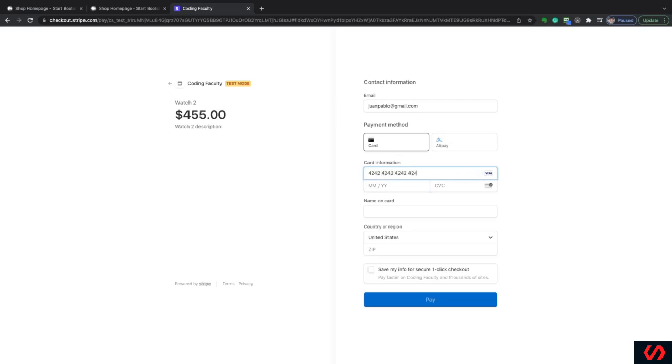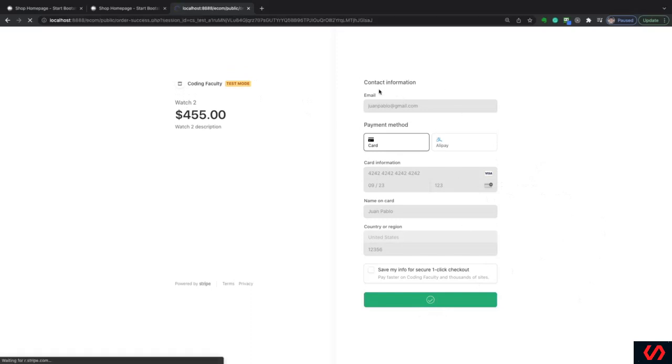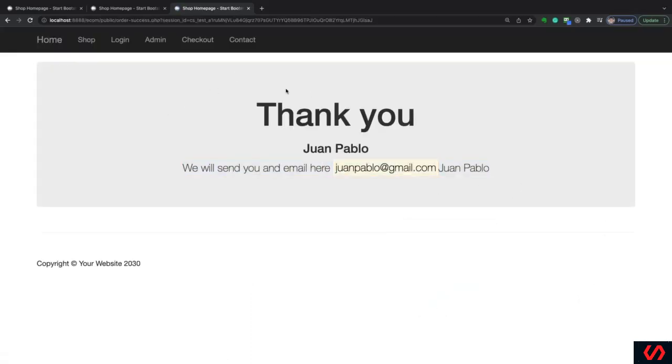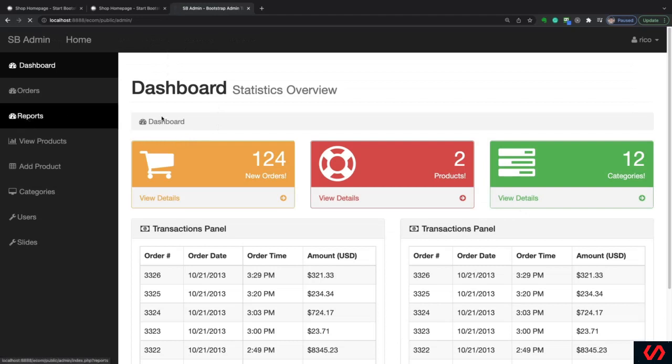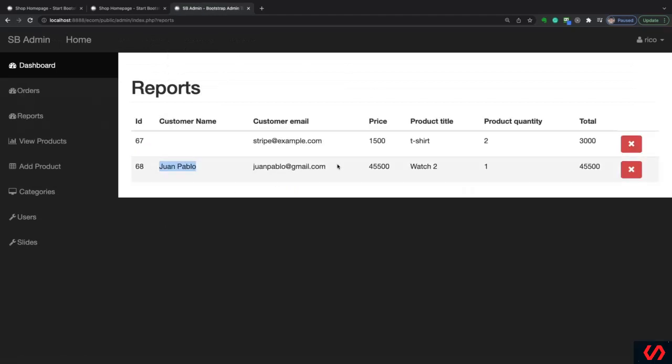Alrighty. I'm always thinking it's the name instead of the email. That's what I meant. And now if I press pay there, let's see. Thank you, Juan Pablo. And now if we go to admin and we go to reports, you can see that the name is there, the email, and all the information we want from there. Awesome. I was thinking my code was not working, but it was working.